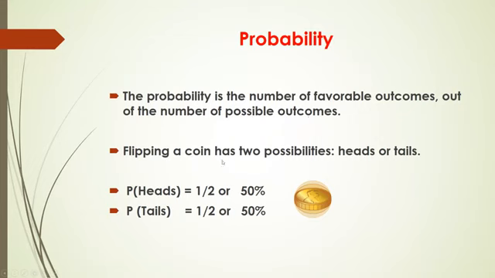See, flipping a coin has two possibilities, heads or tails, right? So this is the number of possible outcomes. When you flip a coin, there are two possibilities, heads or tails. So the probability of heads is equal to half or 50%, and the probability of tails is equal to half or 50%.